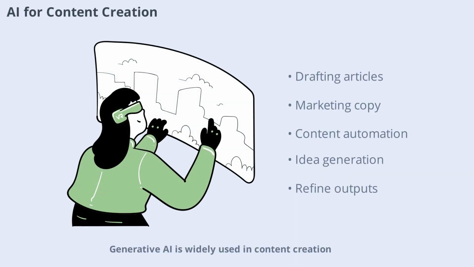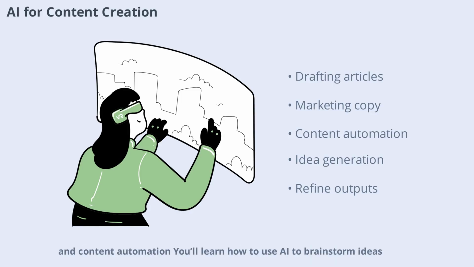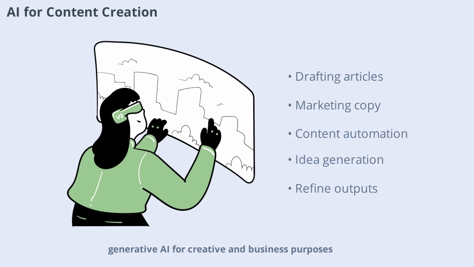Generative AI is widely used in content creation. From drafting articles to generating marketing copy, AI tools help creators produce high-quality content quickly and efficiently. The course explores practical applications in writing, editing, and content automation. You'll learn how to use AI to brainstorm ideas, draft text, and refine outputs. Understanding these applications will help you leverage generative AI for creative and business purposes.